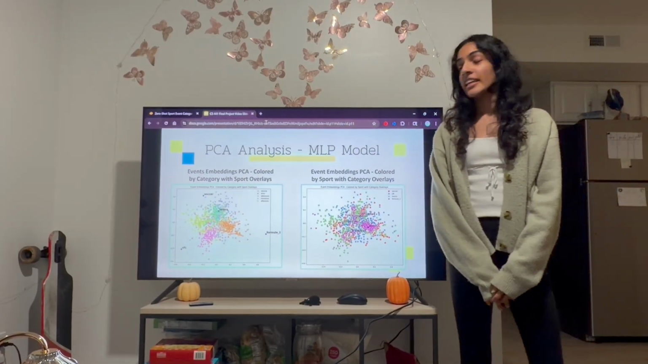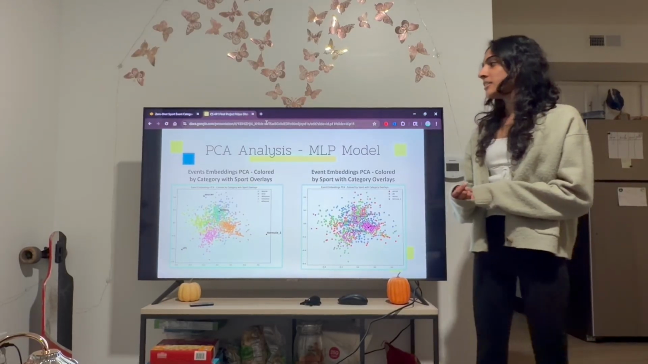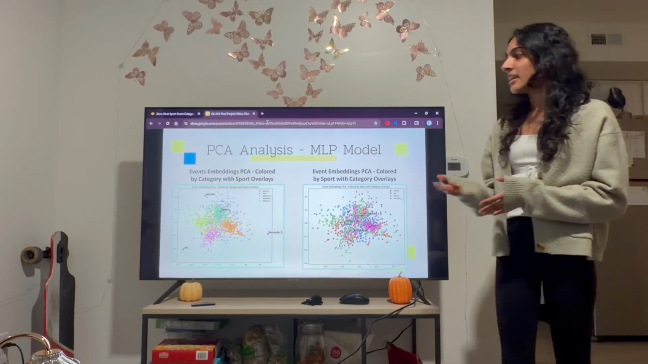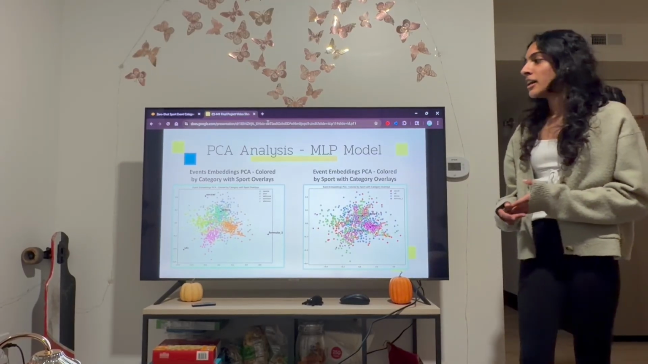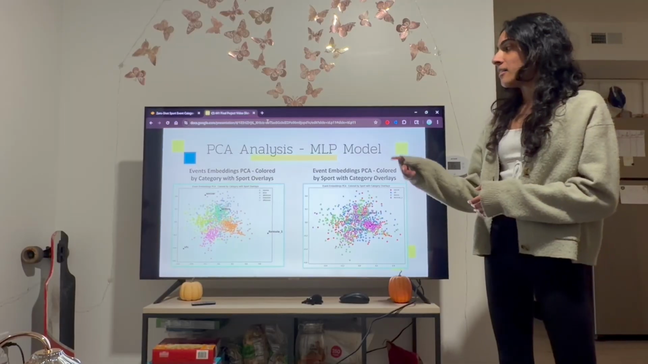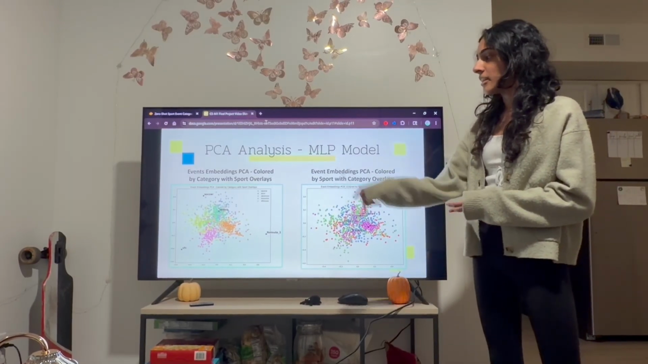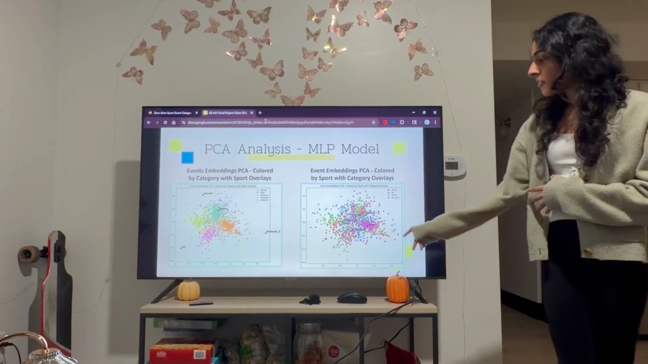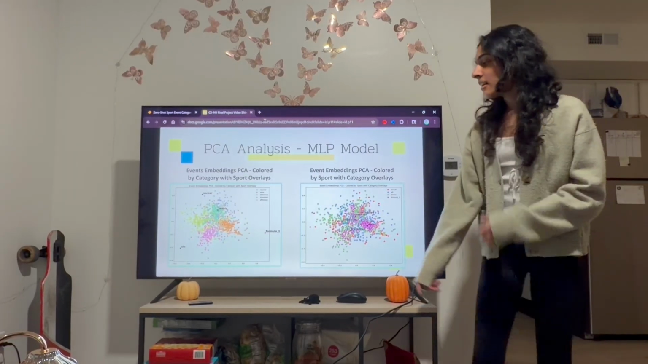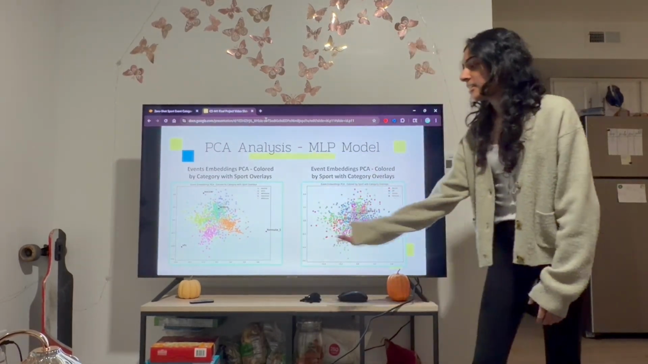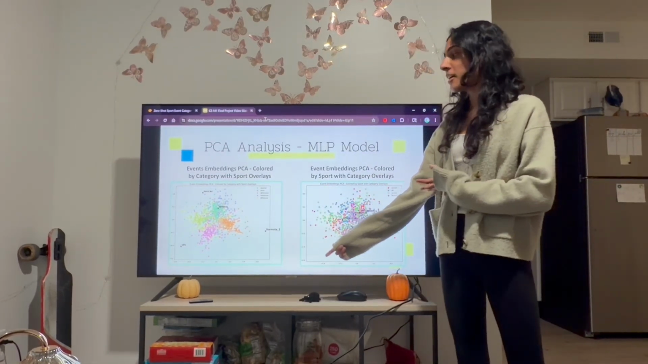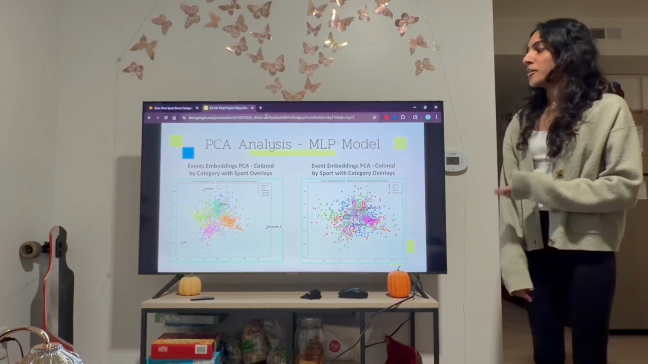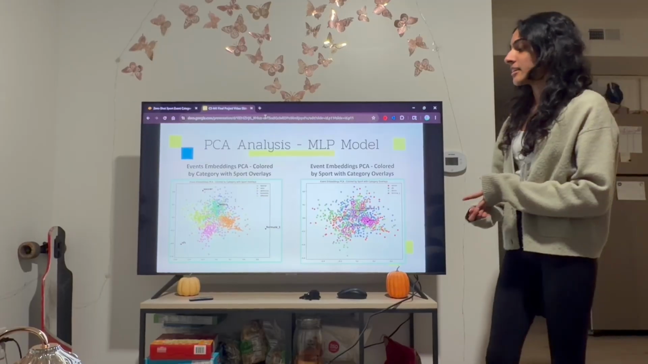So after we decided that our MLP model was the best model to use, we did some qualitative analysis on it. So we did PCA analysis by generating 2 PCA plots, one for displaying the event embeddings with the sports overlaid on top of it, and another one for the event embeddings with the categories overlaid on top. And as you can see here, for example, on the PCA plot, you can see that F1 is a pretty different sport compared to soccer, tennis, and UFC, which is why it's so far off. So through our plots, we could see that the MLP was a good choice.